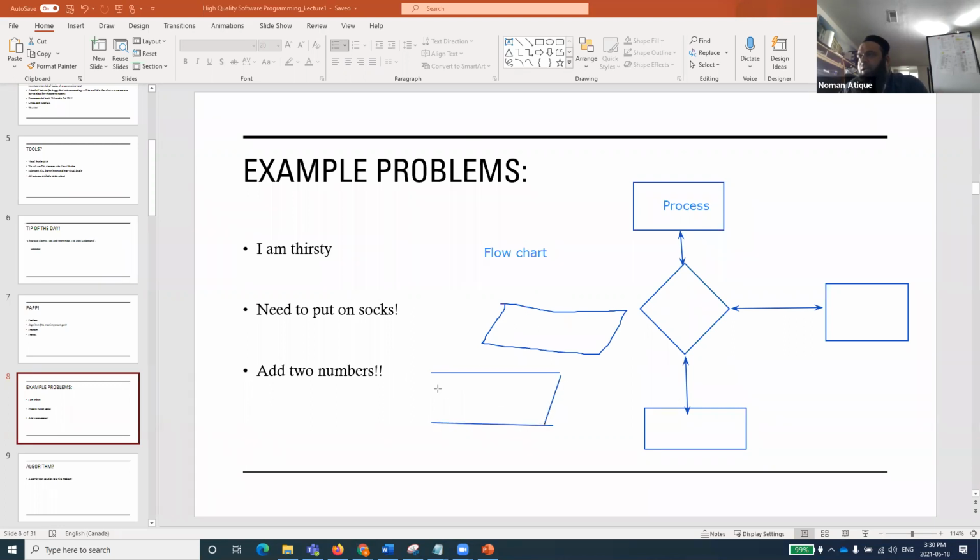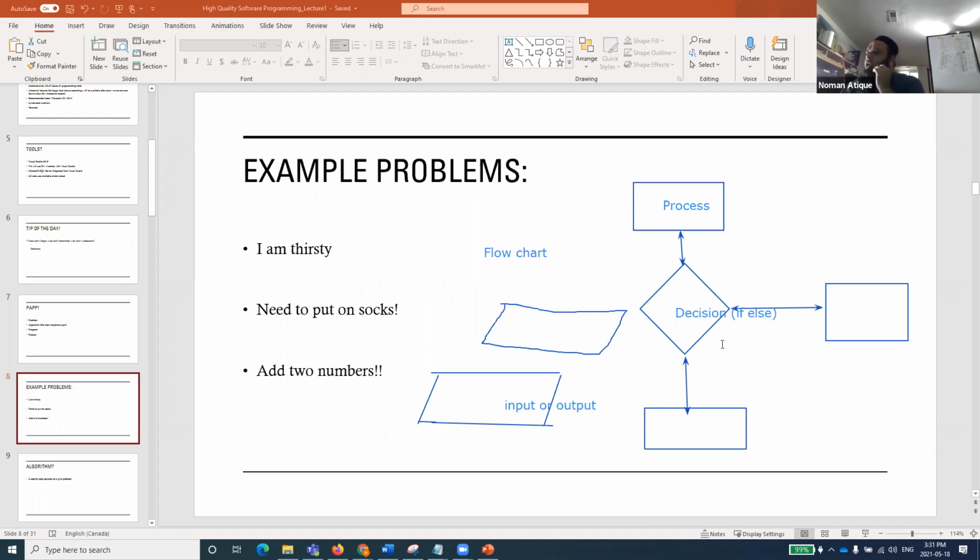and like this. Again, bear with my drawing. So a parallelogram represents an input or output, whatever. And this square represents a process. I'll talk about that in detail, but right now you can just have a look at it. And this one, which is over here, is called a decision box, or decisioning, which we're talking about, if and else and something like that. So these are decision boxes.